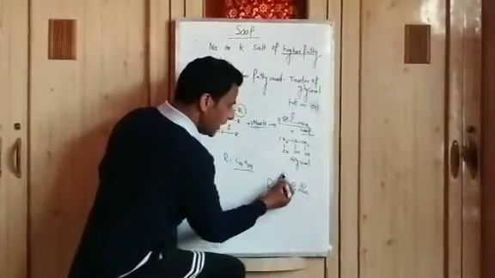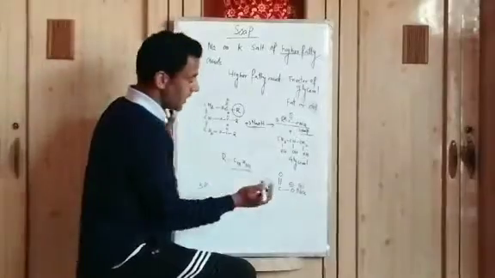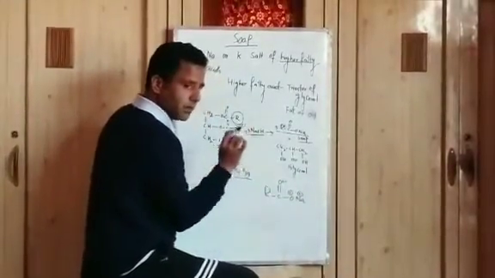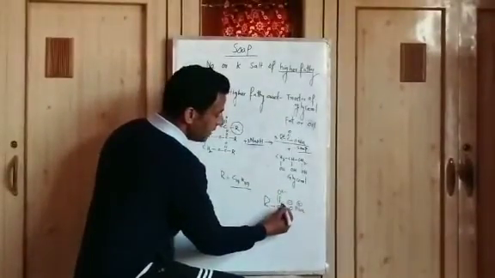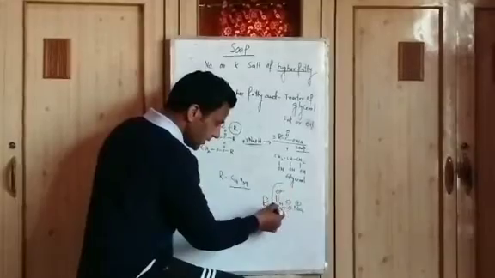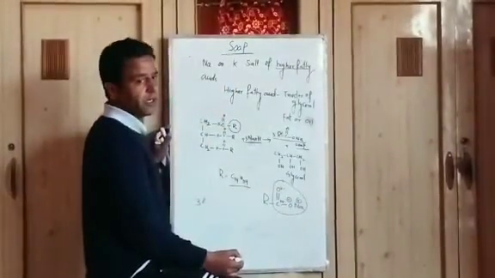Due to the difference in electronegativities between carbon and oxygen, oxygen acquires a small negative charge and carbon acquires a small positive charge. Thus this portion becomes polar in nature.